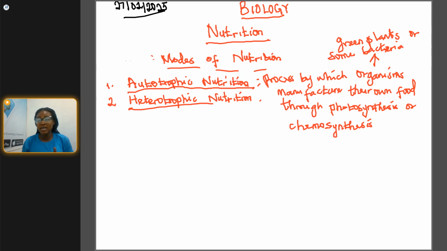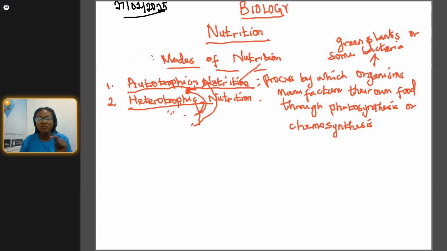So indirectly, heterotrophic organisms depend on autotrophic organisms for their food. That is the major difference between autotrophic nutrition and heterotrophic nutrition. These can manufacture their own food by themselves, while heterotrophic organisms are dependent on autotrophic organisms.